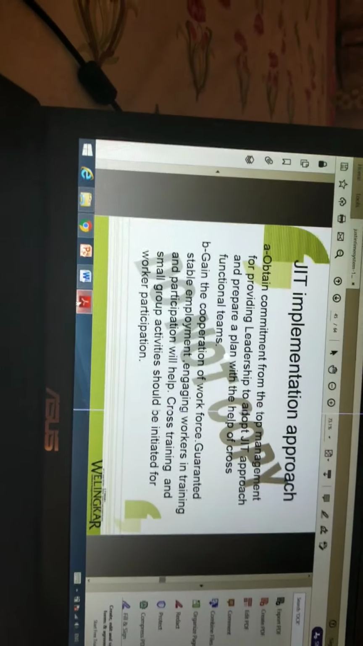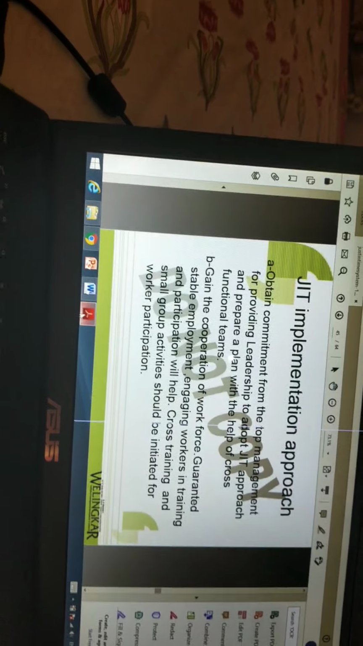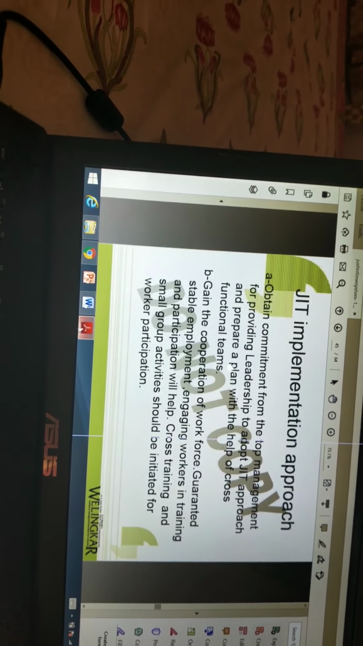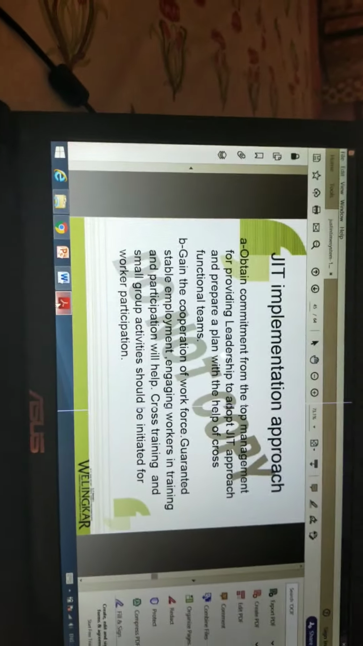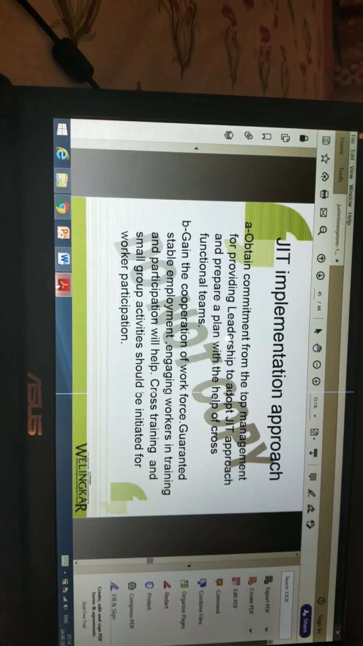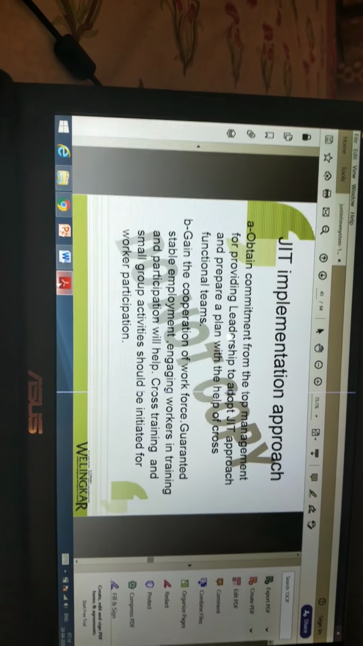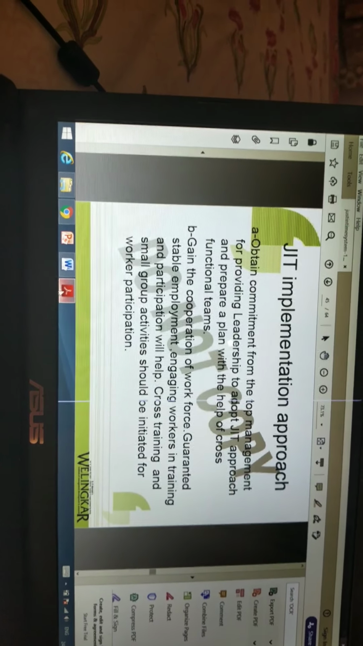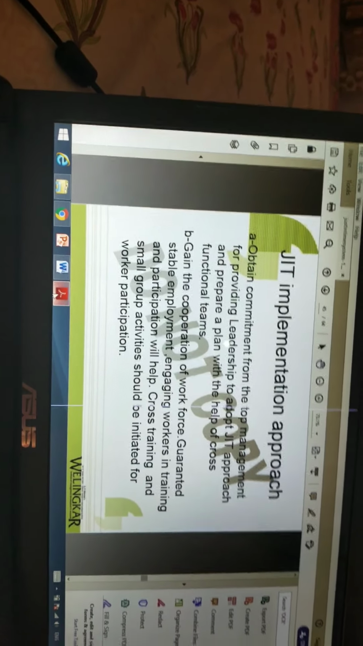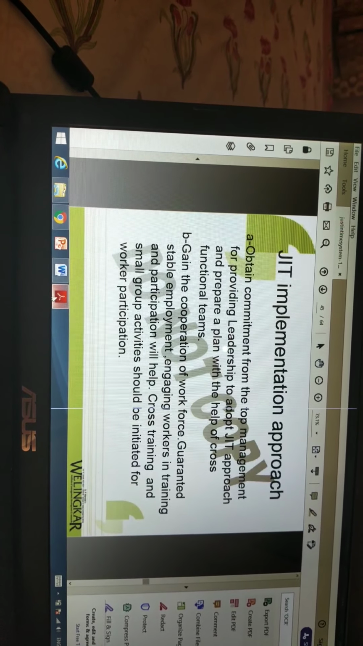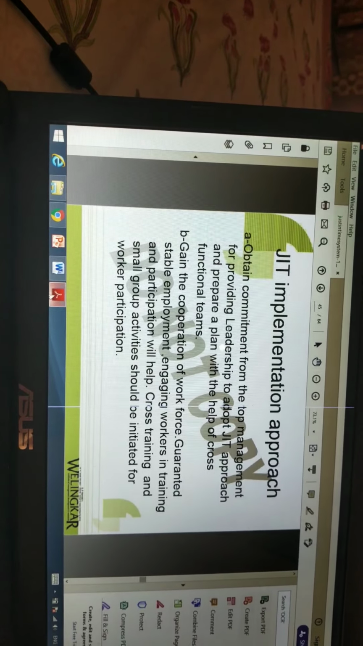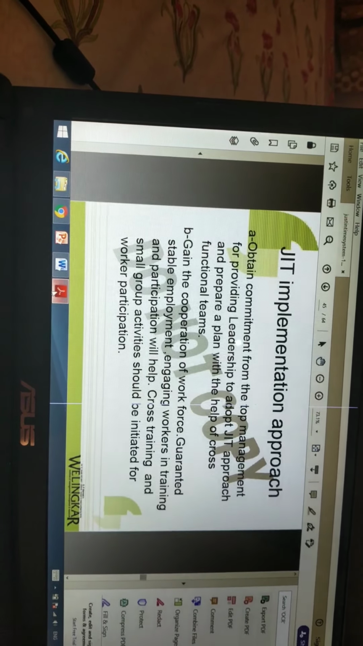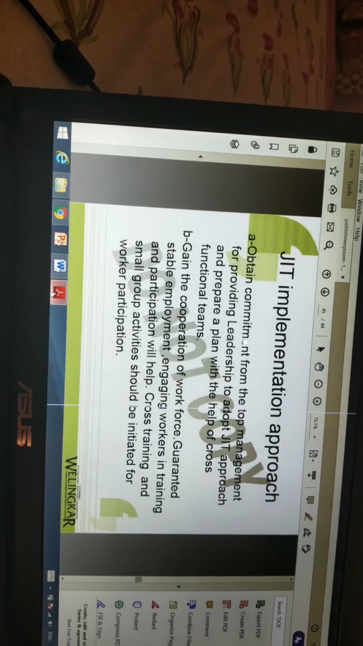When we have to implement the JIT, what should be our approach to implement JIT in any organization? First, obtain commitment from top management for providing leadership to adopt the JIT approach and prepare a plan with the help of cross-functional teams. B. Gain the cooperation of the workforce. Guaranteed stable employment and engaging workers in training and participation will help. Cross training and small group activities should be initiated for workers' participation.